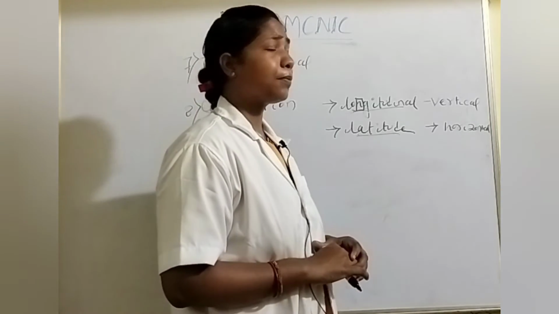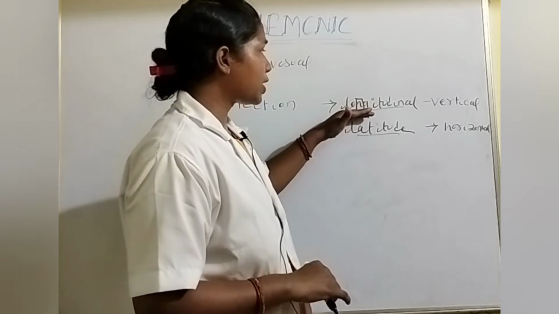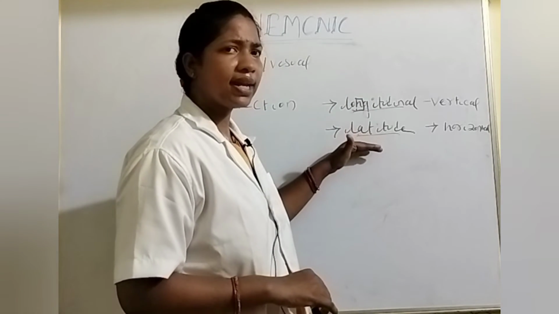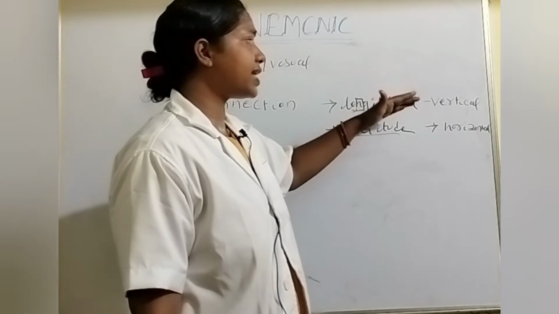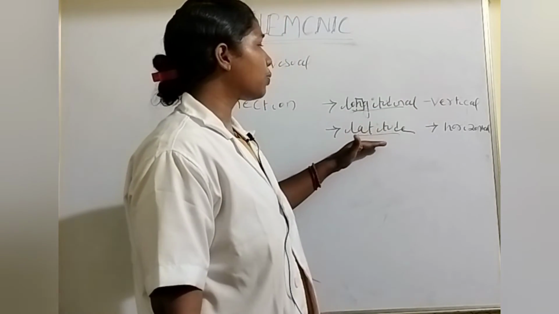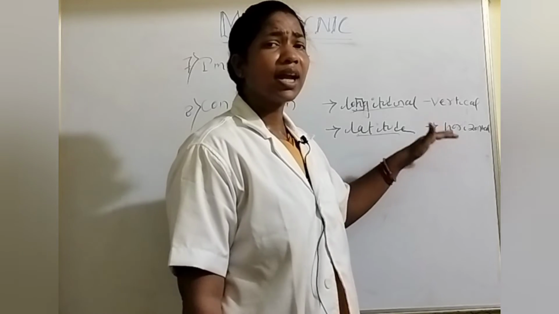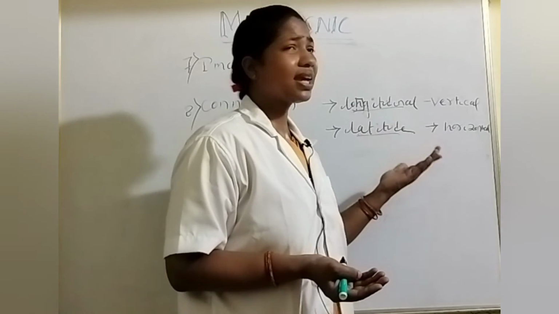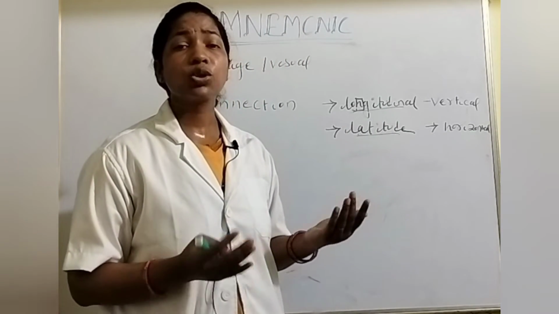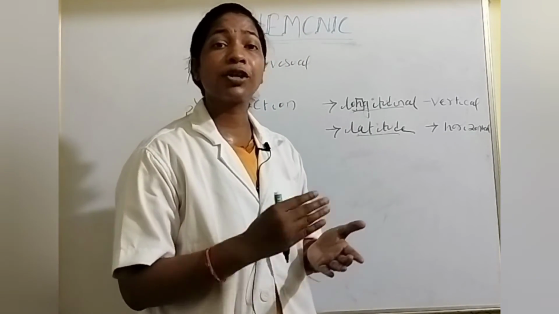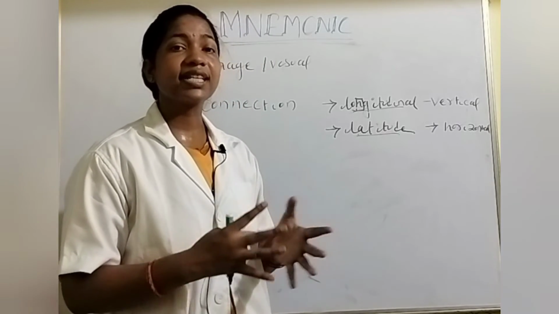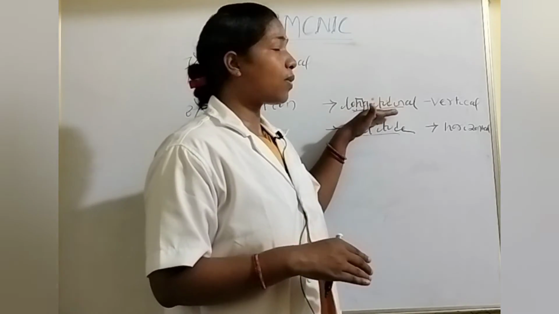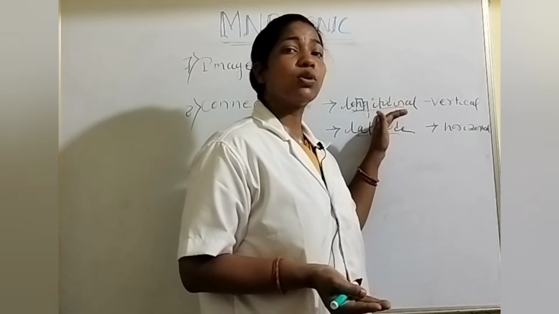For example, there are two words present, longitudinal and latitude. Longitudinal means vertical line, latitude means horizontal line. Okay, and there is some confusion about how you should remember which is vertical and which is horizontal. So there is a connection method present. Okay, so that is called the connection method.